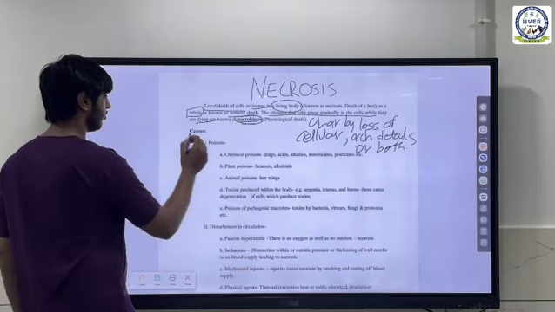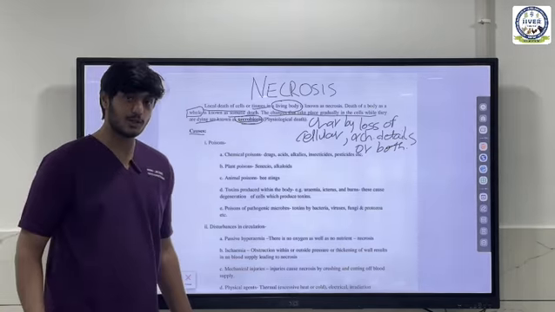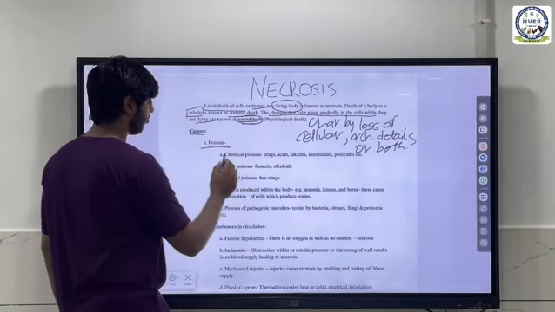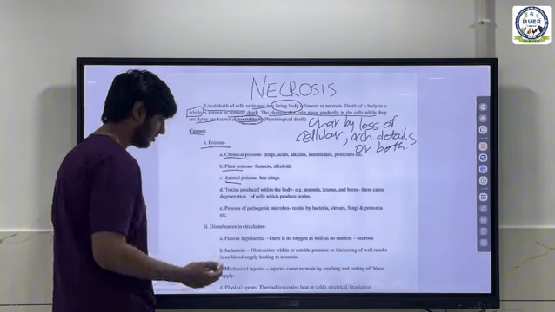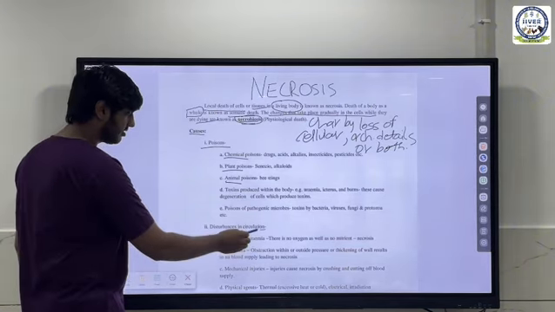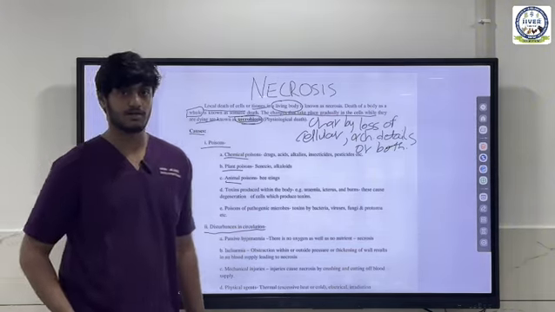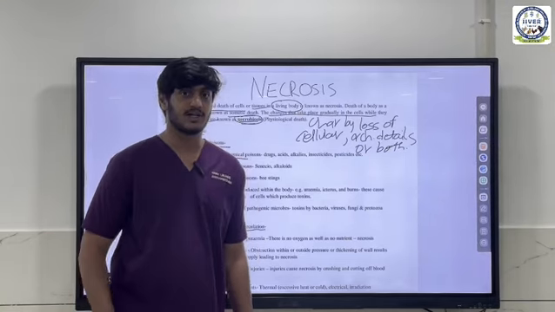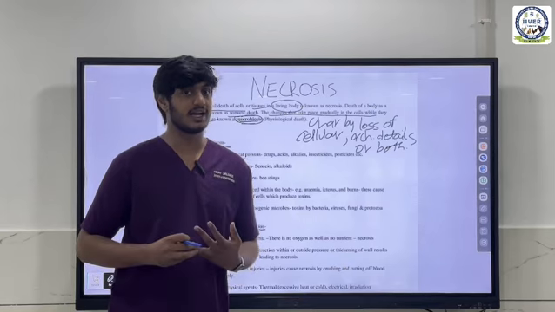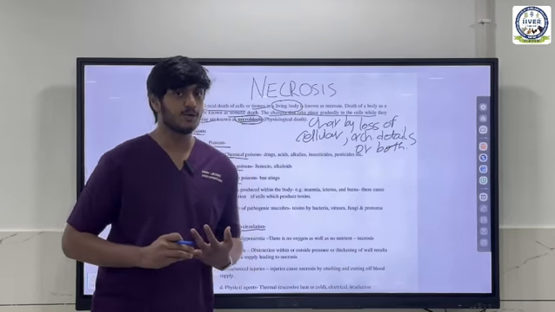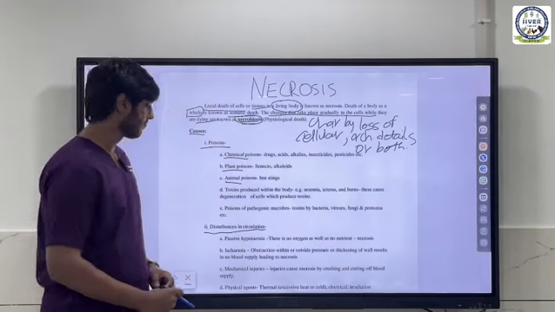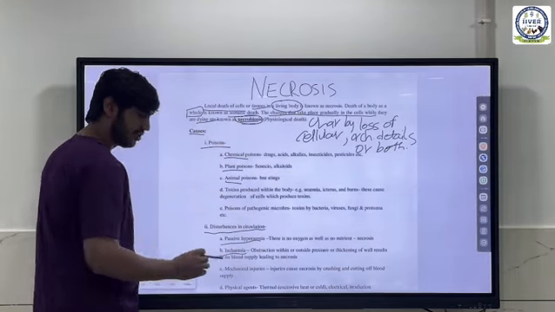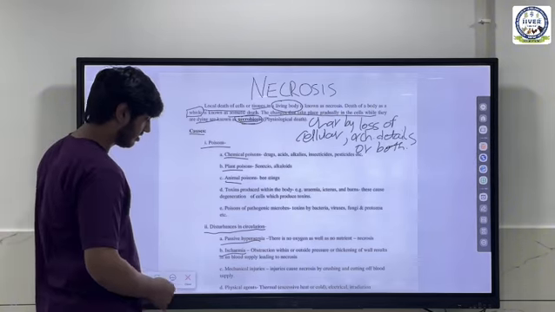The causes of necrosis are basically very strong irritants that will damage your tissues, which are, for example, poisons, which can be chemical, plant, animal, etc. And there can be disturbances in circulation. If your body part does not get enough blood, then that part will die for sure. So for example, when people go to cold places and get frostbite, that is generally due to loss of circulation to the extremities, which is, for example, passive hyperemia, ischemia. Ischemia is narrowing of blood vessels.